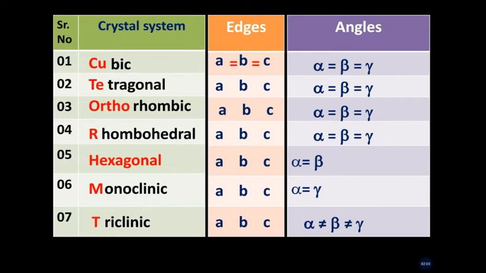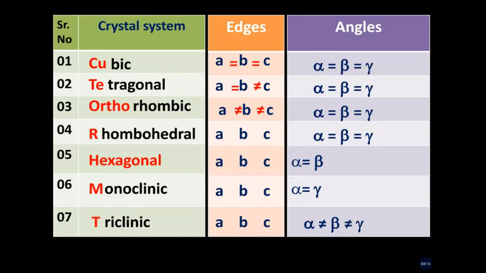In the tetragonal system, first we replace the equal to sign between b and c by a not equal to sign. So here we get a = b but not equal to c. Then for the orthorhombic crystal system, we replace the a = b sign by a not equal to sign. So here we get a ≠ b, b ≠ c. This is for the cubic, tetragonal and orthorhombic.